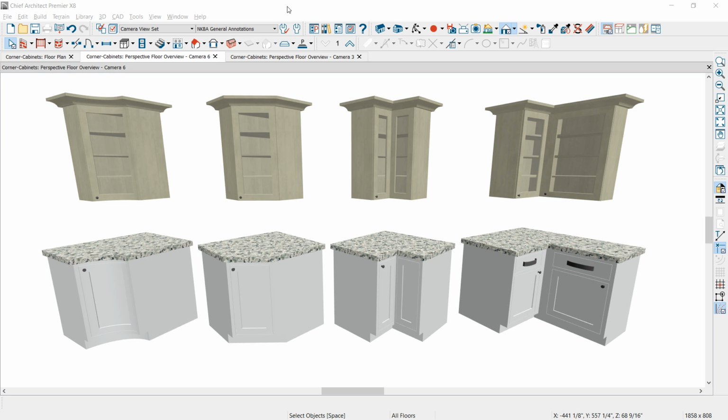In this video segment, we're going to take a look at corner cabinets in Chief Architect. On the screen, I have several different variations of both wall cabinet corners and base cabinet corners, ranging from a diagonal front, pie front, and a blind corner cabinet. Let's go into the program and take a look at these different cabinet combinations.